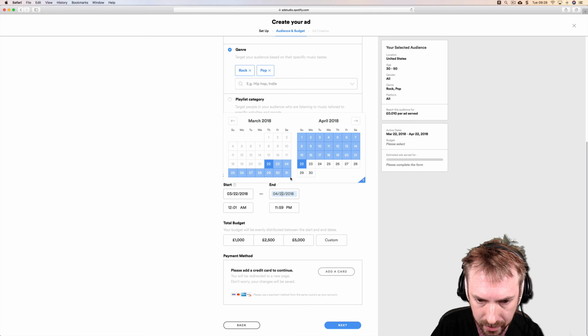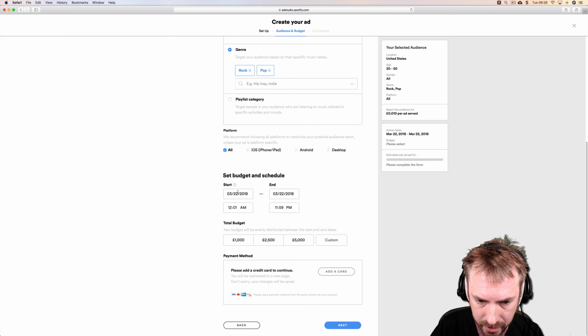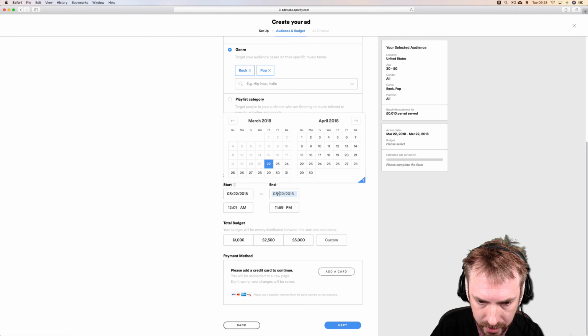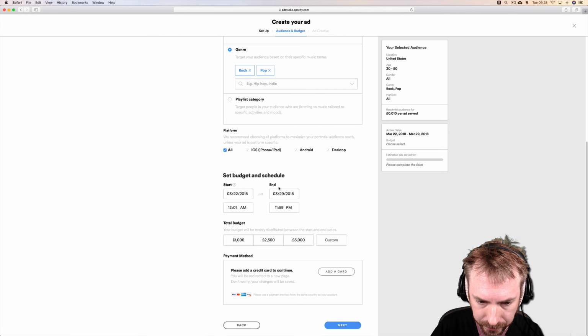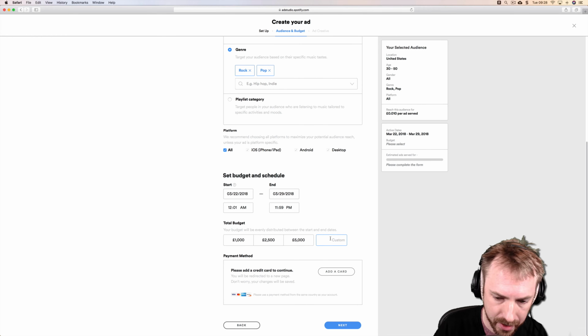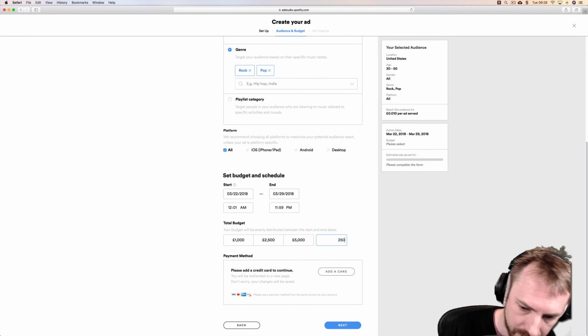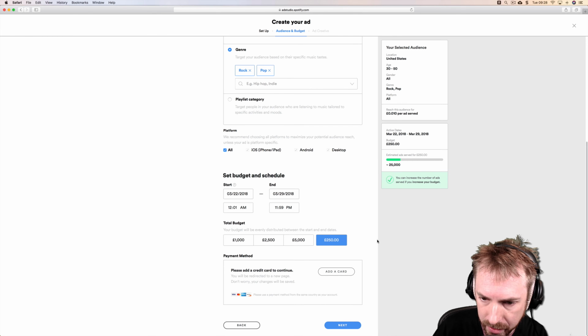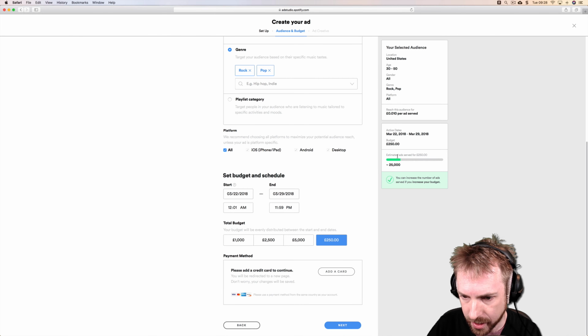And actually, let's have a play around with this. So 22nd till the 29th. And then we can choose start and end times. Right, custom budget. Now, I think you can start as low as £250. So let's see if that allows me to do it. Right, it does, yeah. So estimated ads served for £250 will be 25,000 ads.